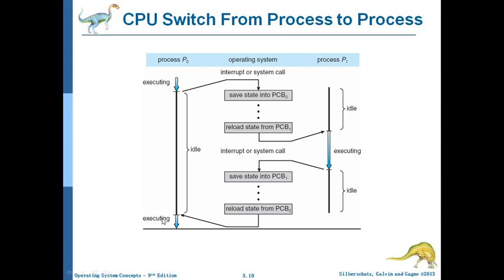So this is why it is very important to save the state and reload the saved state of a particular process. You cannot immediately suspend it as it is. If you suspend it, and an interrupt occurs, that process will never execute. So you have to restart at the point where the process was suspended.